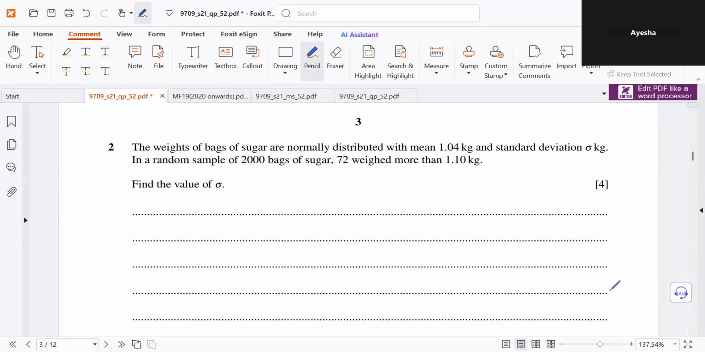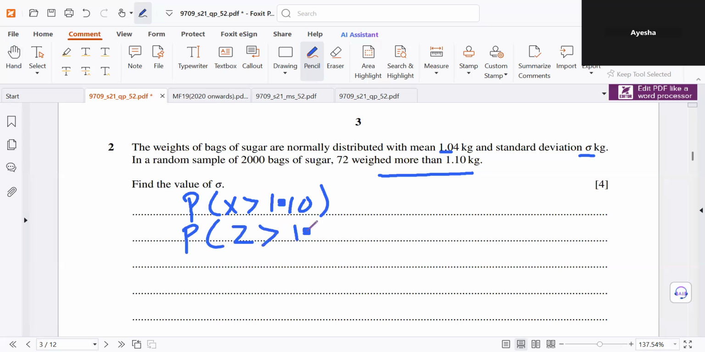Question 2. Weights of bags of sugar are normally distributed with a mean of 1.04 and a standard deviation of sigma. In a random sample of 2000 bags of sugar, 72 weigh more than 1.10 kg. Find the value of sigma, which is the standard deviation. We have to find the probability x is greater than 1.10. We have to find the probability z is greater than 1.10 minus the mean, divided by the standard deviation.